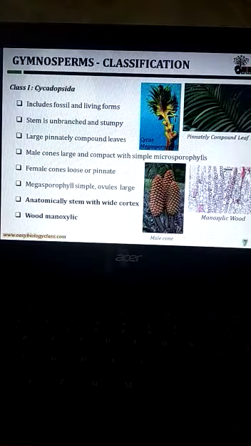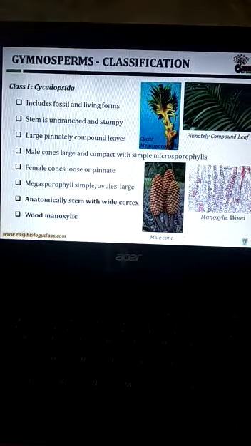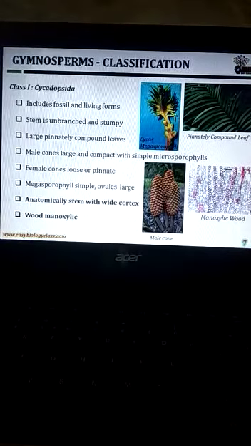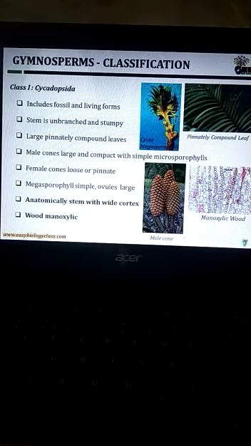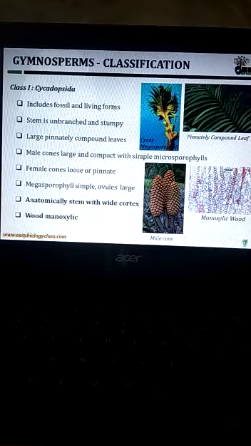The general characteristic features of the class Cycadopsida: the plants include fossil and living forms. The stems are unbranched. Large pinnately compound leaves are present. The male cones are large and compact with simple microsporophylls.